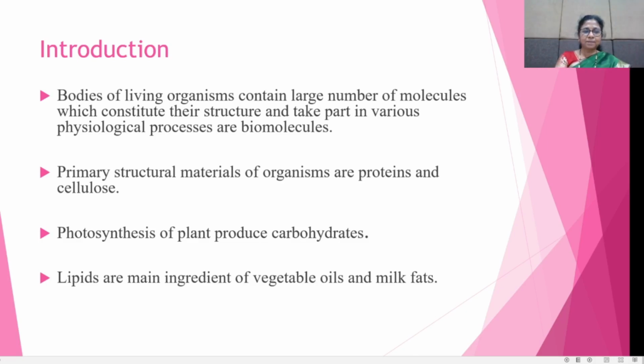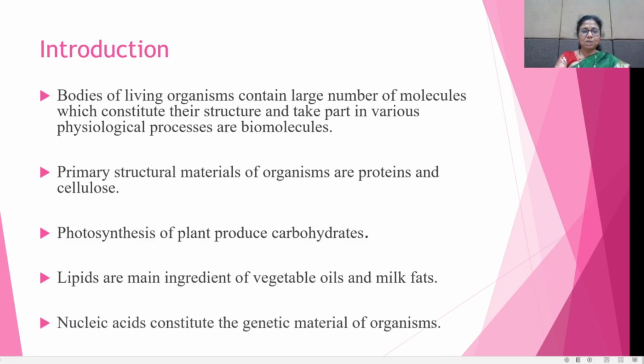Then lipids are the main ingredients of vegetable oils and milk fats. Nucleic acids constitute the genetic material of organisms. That means proteins, carbohydrates, oils and fats, and nucleic acids are the biomolecules.